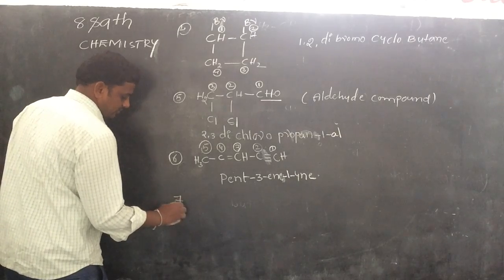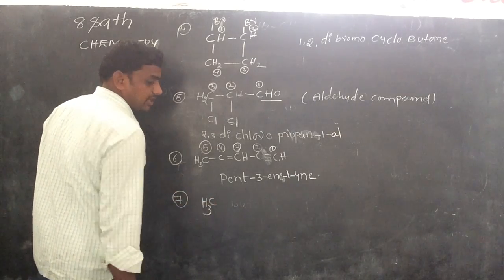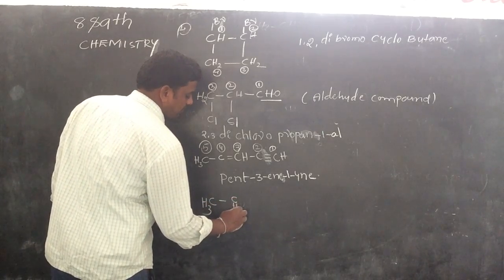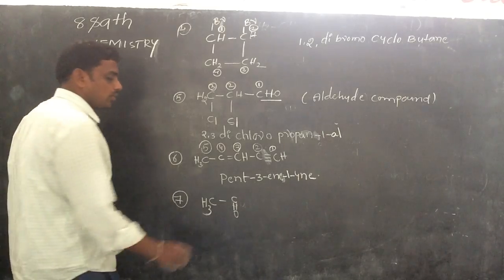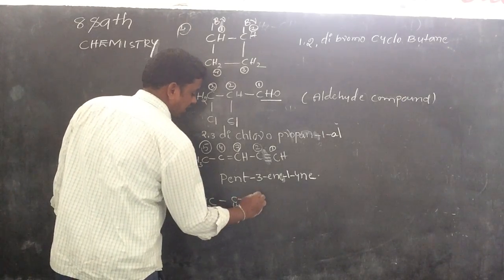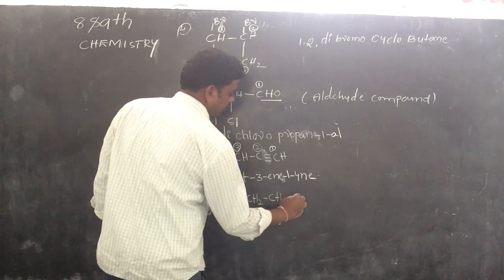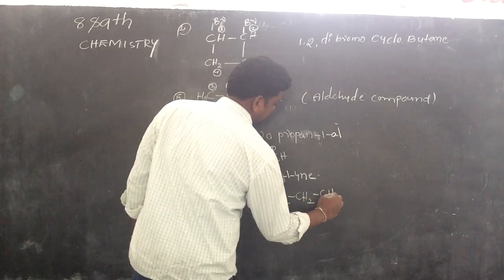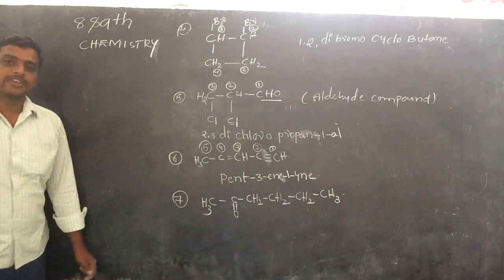The 7th one. CH3 single bond C double bond O, single bond CH2 single bond CH2 single bond CH2 single bond CH3. Right.